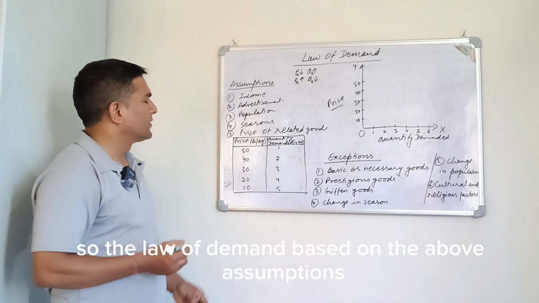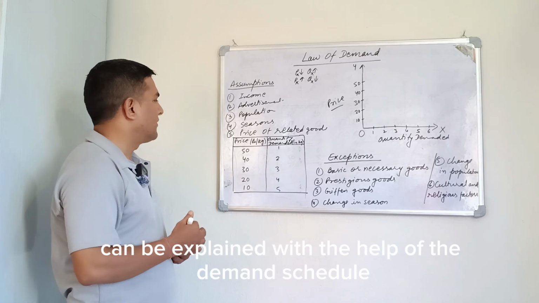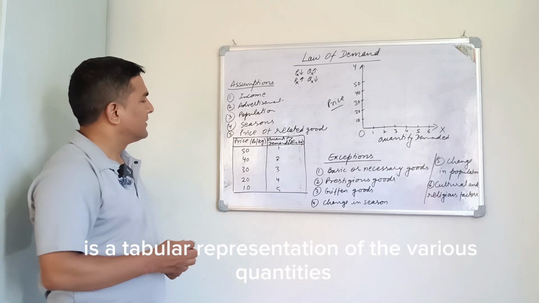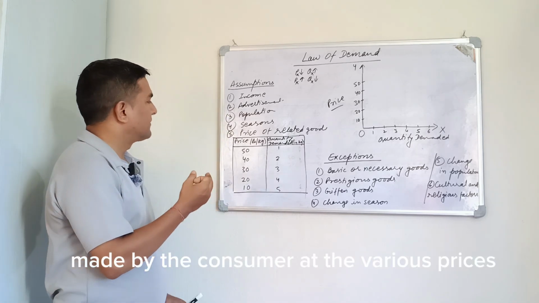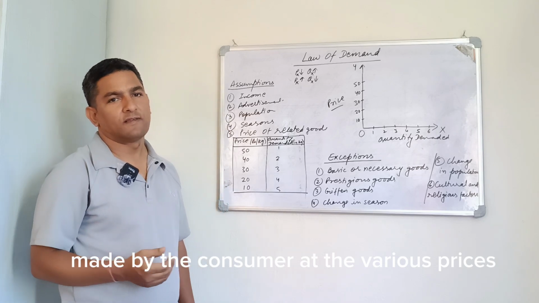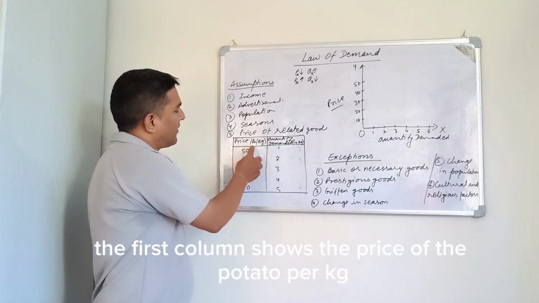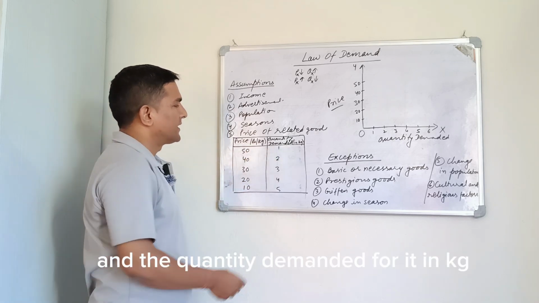So the law of demand based on the above assumptions can be explained with the help of the demand schedule. And the demand schedule is the tabular representation of the various quantities of the demand made by the consumer at the various prices. Here in this table, the first column shows the price of the potato per kg and the quantity demand for it in kg.